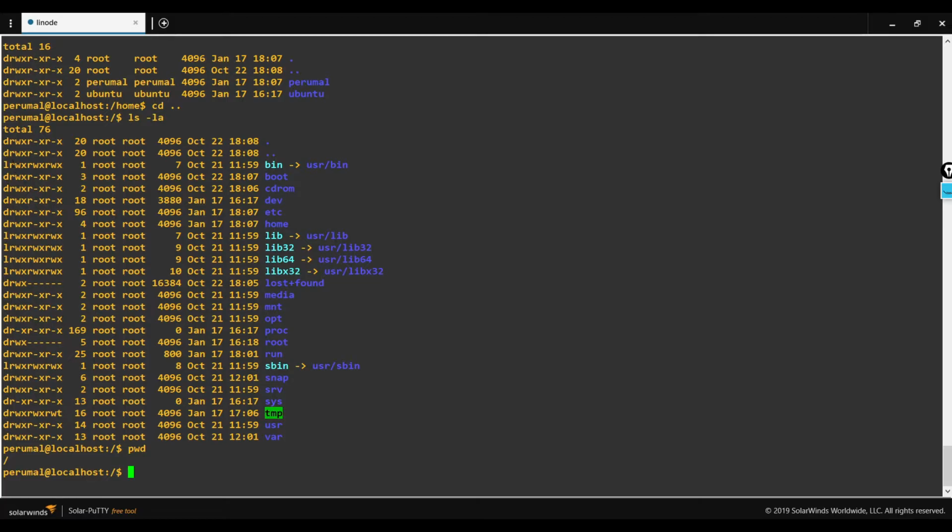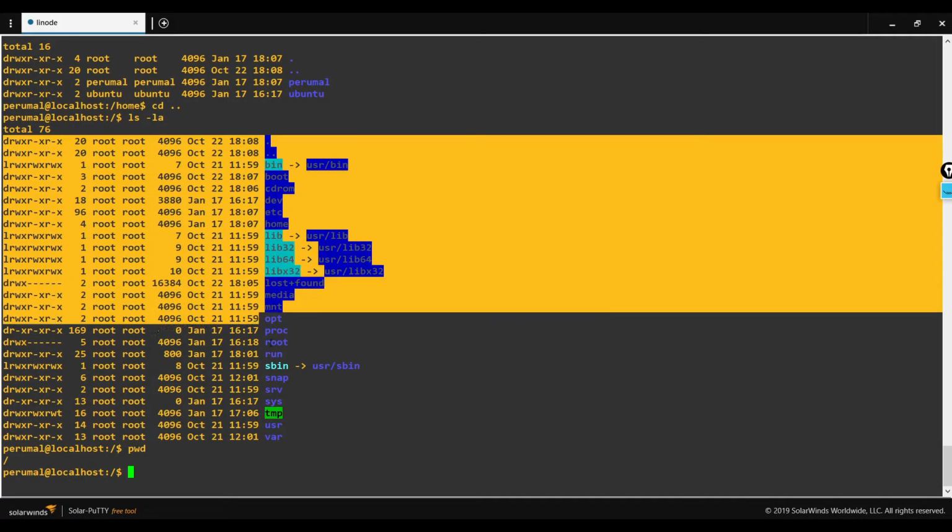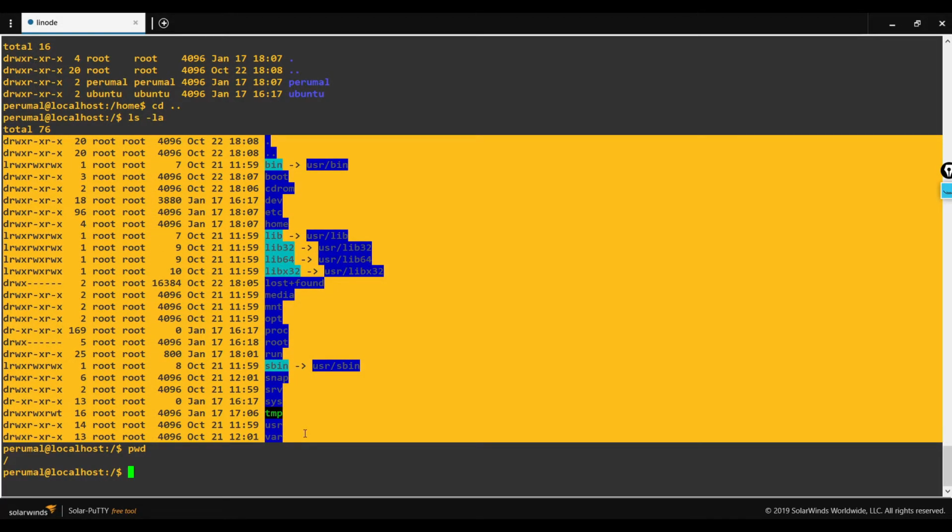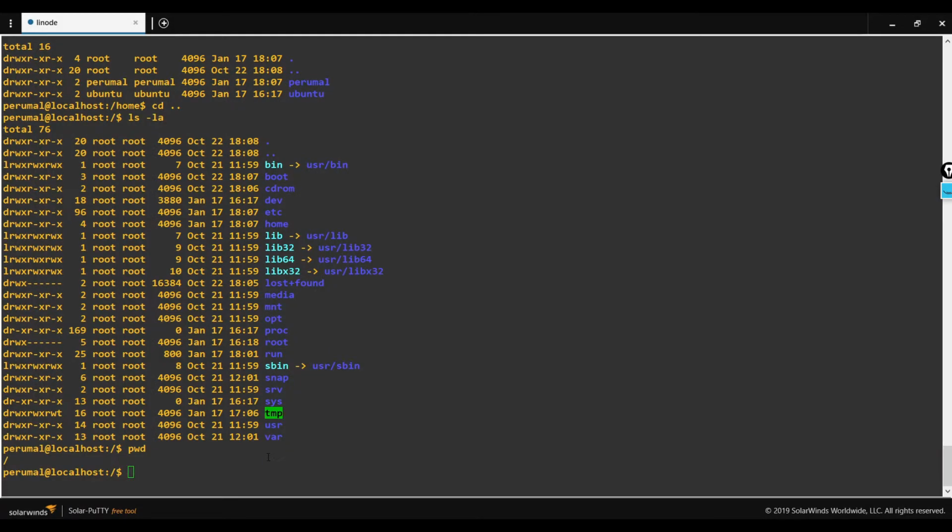You can see a set of directories and files, of which my entire Linux system is comprised. Each and every directory in this list holds some significant information which contributes to the functioning of the operating system.